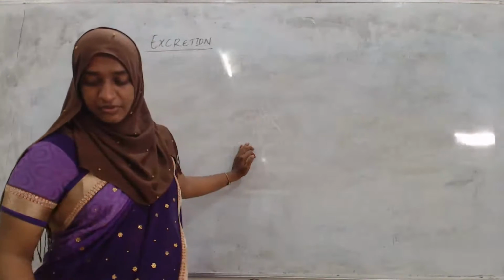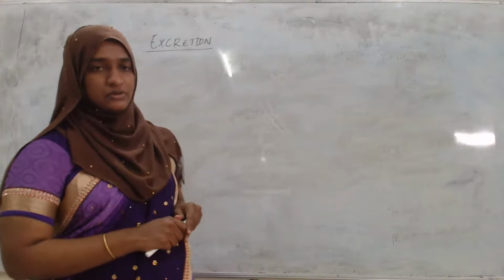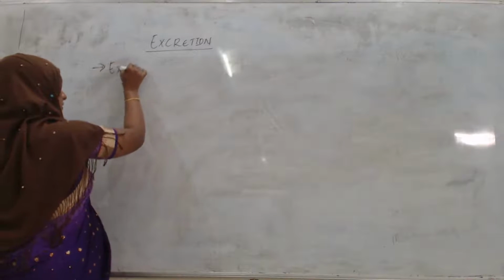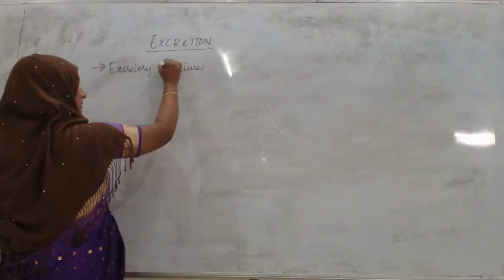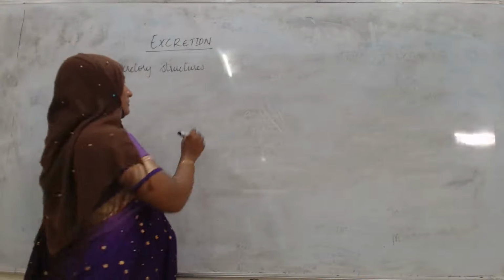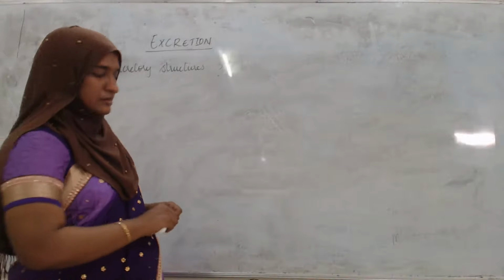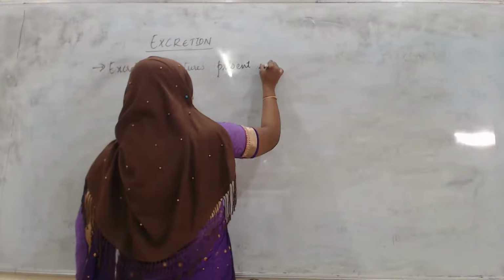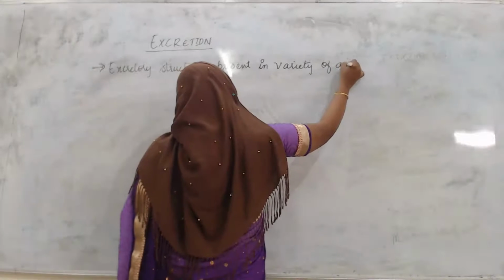Next, it is about the excretory structures present in different varieties of animals.